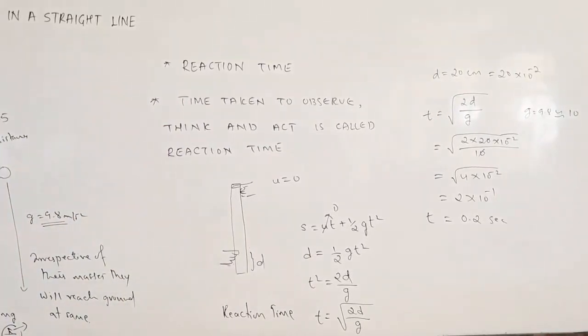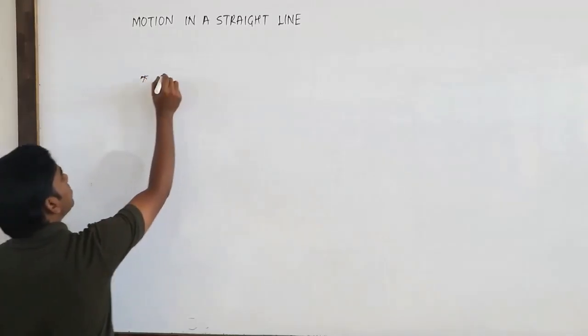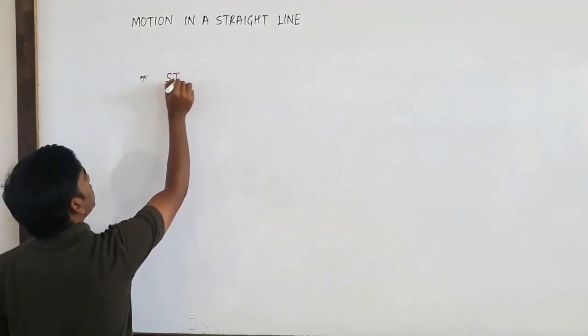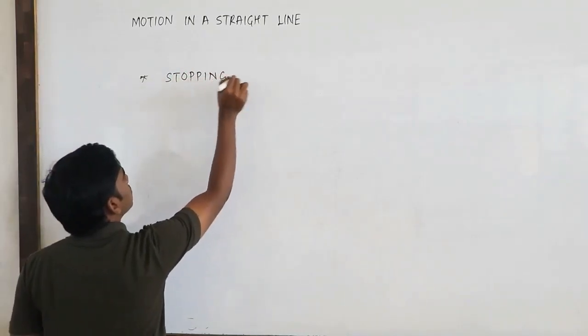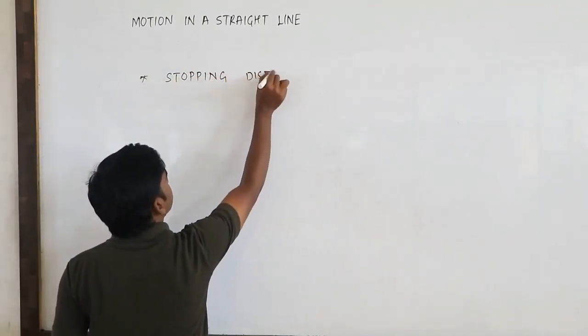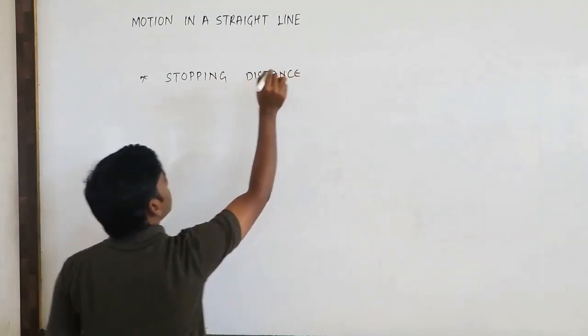One more very important concept, which you can usually see in your daily life, is stopping distance. What do we mean by stopping distance?